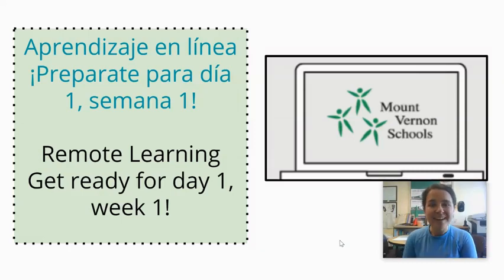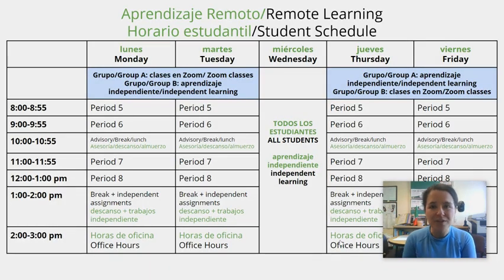I'm Miss Morrow, and I'm going to be explaining to you today how to access your remote schedule and know where to be for your online classes. Here's a quick reminder of what your new Bell schedule looks like. There are two important things I'd like to call your attention to, so you're ready to go for day one. First, fifth period starts at 8 a.m., so let's plan on making it to your fifth period class on time. That's very important. It's at 8 a.m. now, not at 8:30. You can read the rest of this schedule here.